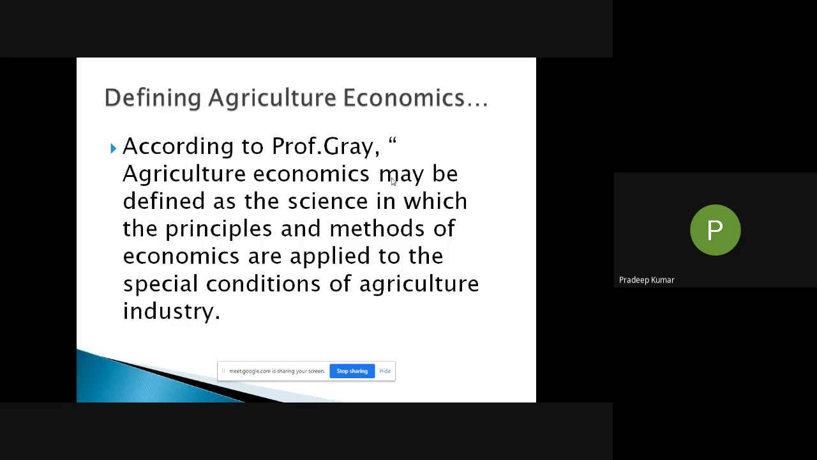We are identifying economic problems in the agriculture sector. Then we describe such problems. How do such problems occur? What are the solutions to this? And we make a classification of such problems. So it is also concerned with the identification, description, and classification of economic problems. So agriculture economics can be defined as an applied science which is concerned with the identification, description, and classification of the economic problems.